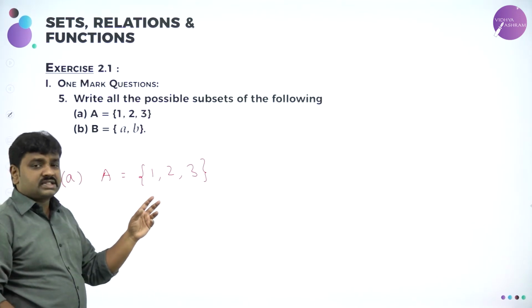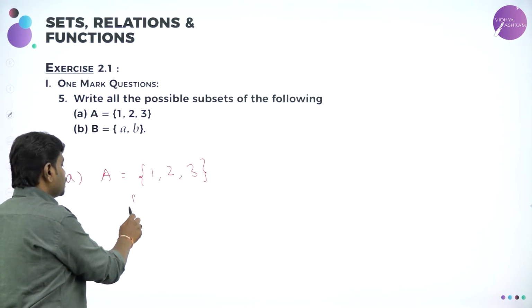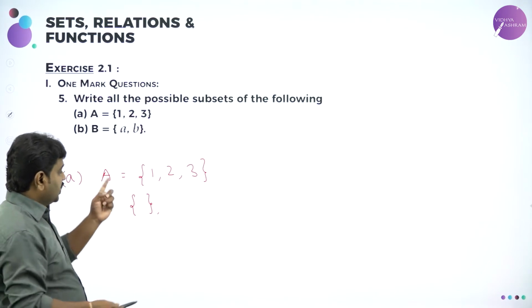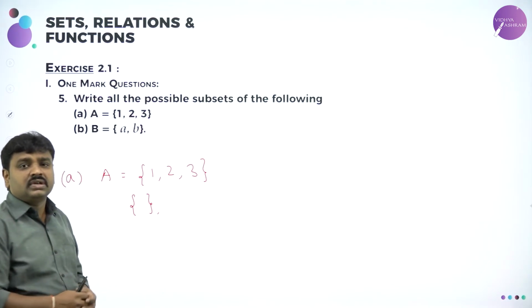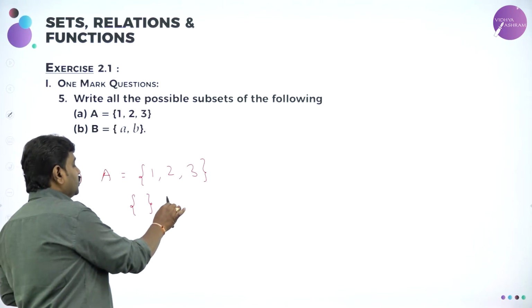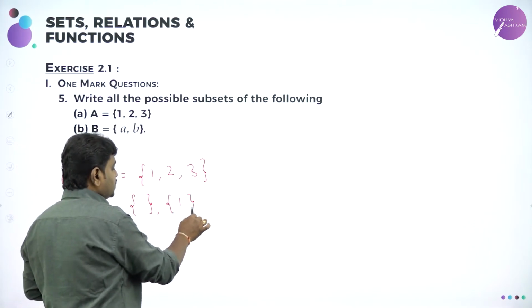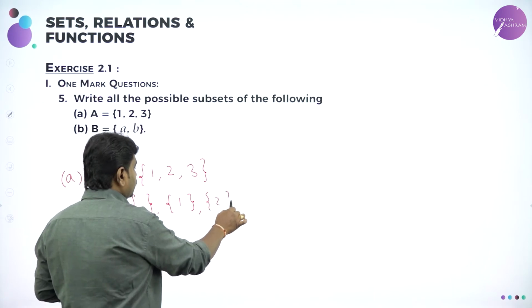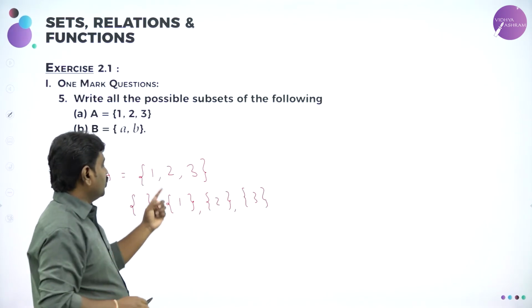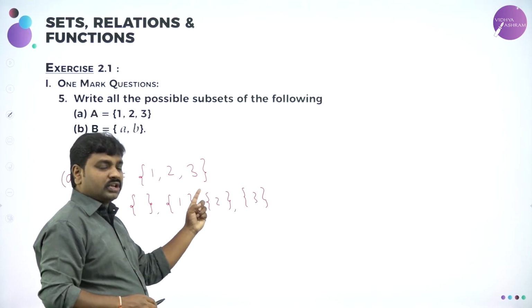I can write a set without any elements. This is one of the subsets. All of you know the null set is a subset of any set. And second, I'll write singletons. What is a singleton? A set containing one element. So all the singletons: set with 1 only, set with 2 only, set with 3 only. So 3 subsets I wrote.